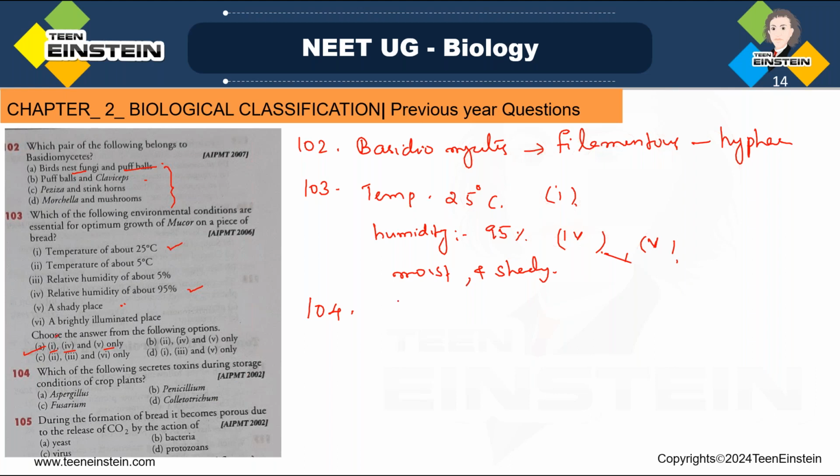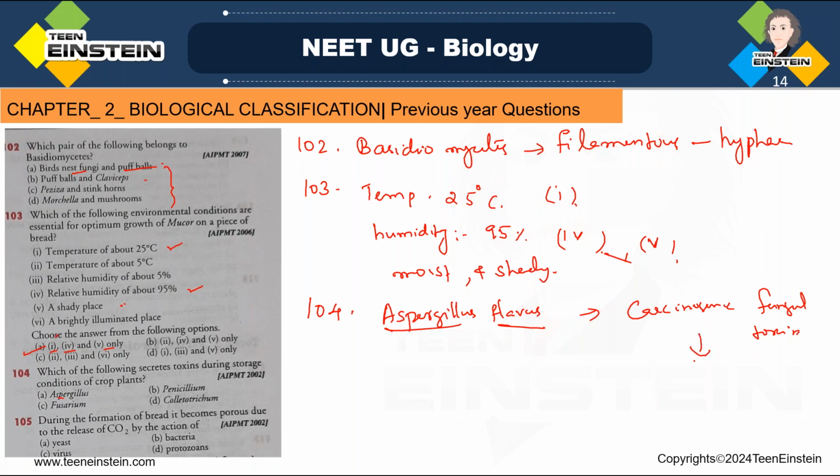See, option A, Aspergillus flavus, that produces carcinogenic fungal toxin.